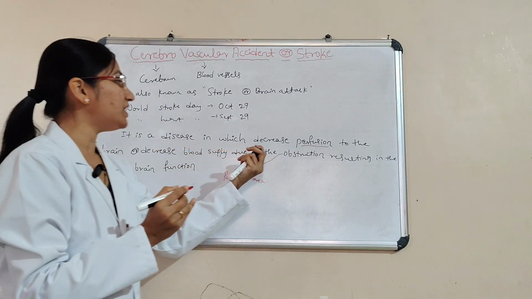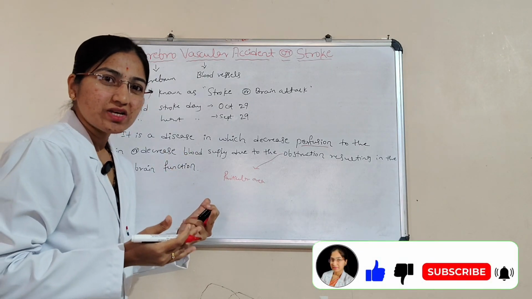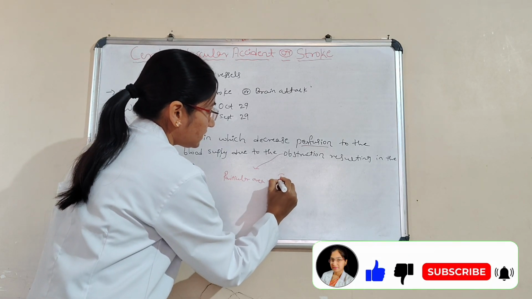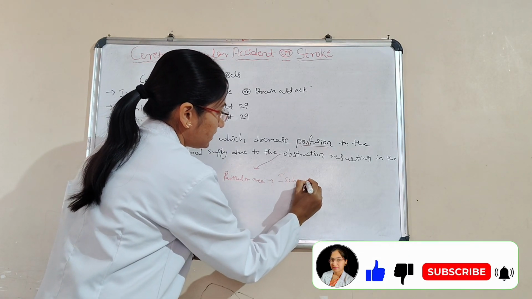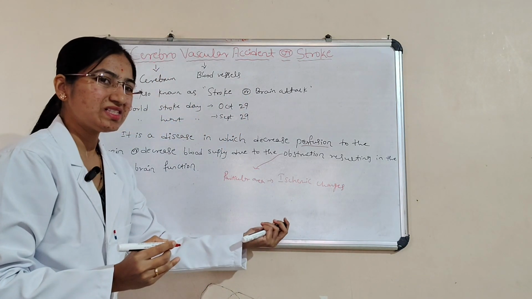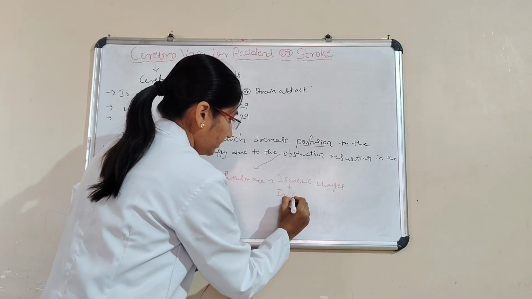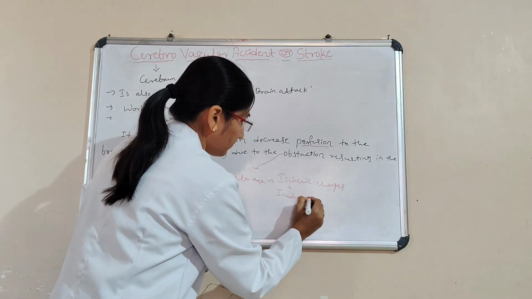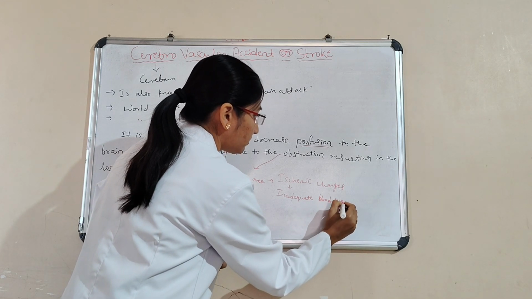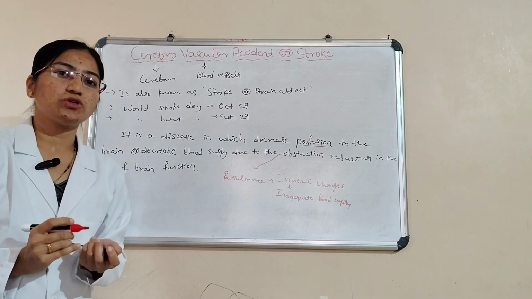Decreased blood supply means there will be ischemic changes we can observe. Ischemic means inadequate blood supply. This is all about the definition.